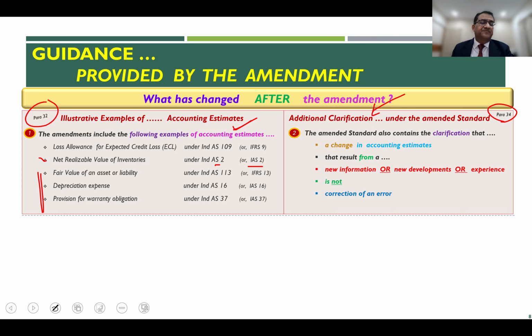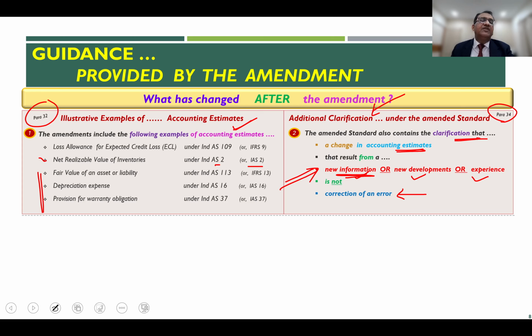The clarification says that a change in the accounting estimate that results from new information, a new development, or better experience is not a correction of error. Rather, it's a change in accounting estimate. For example, let us say some information was not available to you in the past. It's new information which comes to you, and now you make use of it and update your accounting estimate or your numbers.